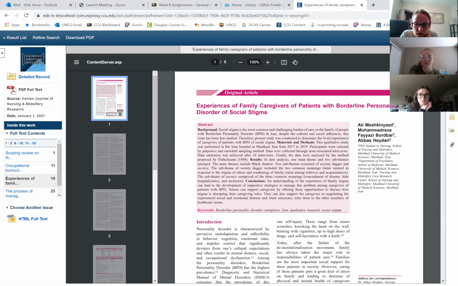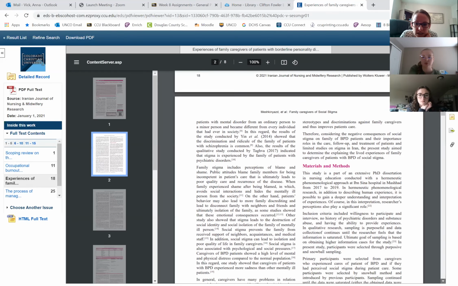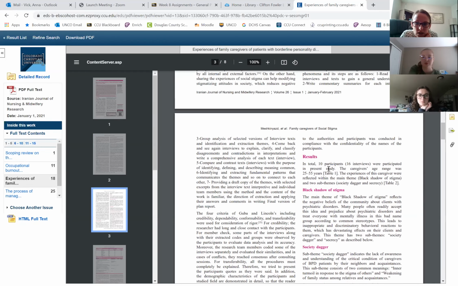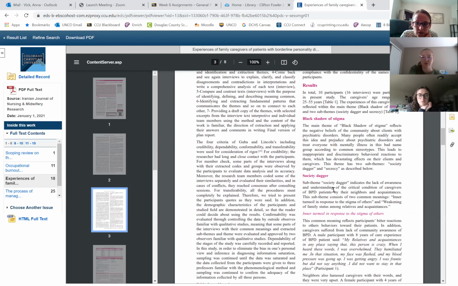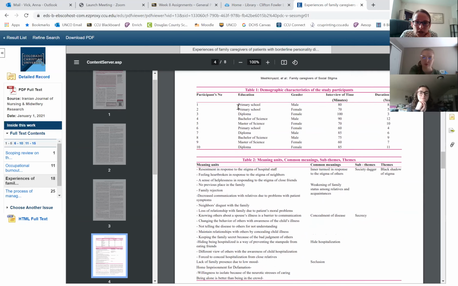Very interesting. One of the themes that came out of this study was secrecy. This would be really cool to read. So you can see 10 participants were in the present study. Okay. Along down we go, more information regarding their demographics, okay? And some of the common meanings that came out of the interviews.